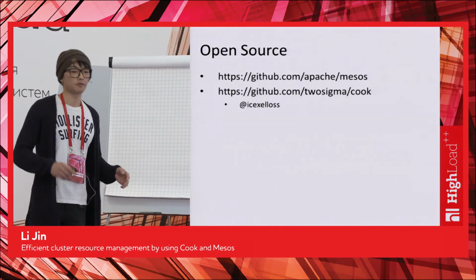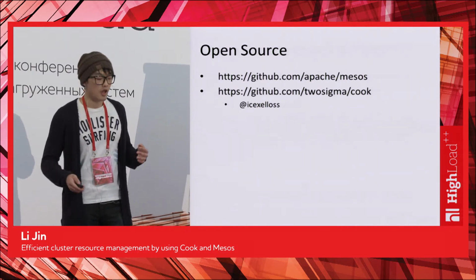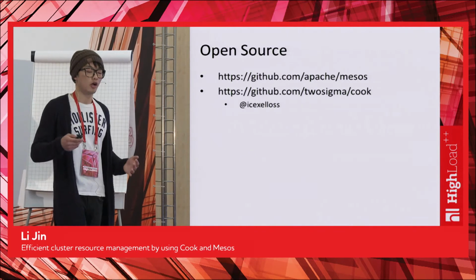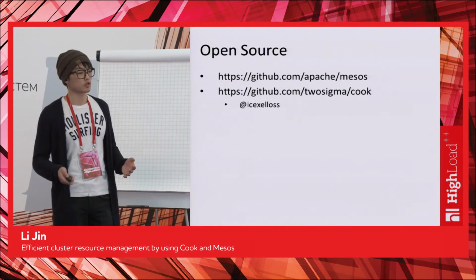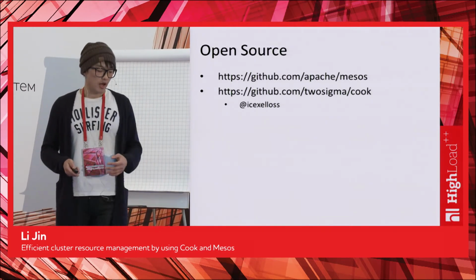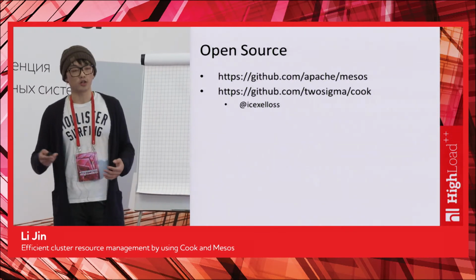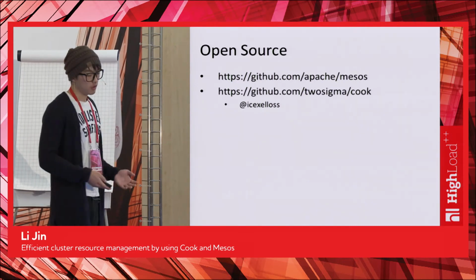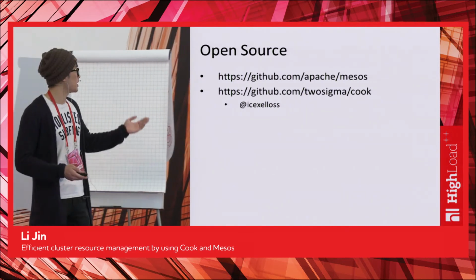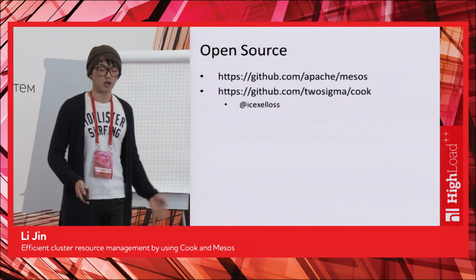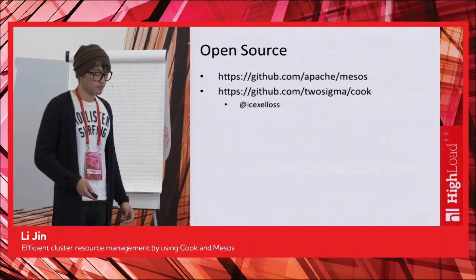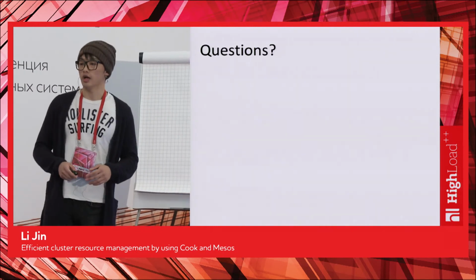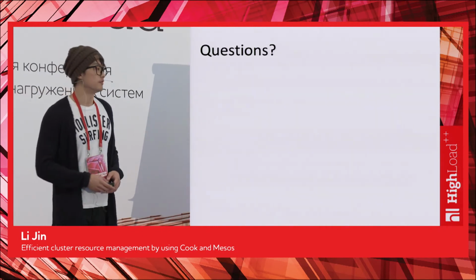Mesos has been in production for over 3 years, and Cook has been running in the production at Two Sigma for over a year, and we consider it to be pretty stable. And if you're interested in it, take a look. If you have any questions, you can ask me through Twitter or through GitHub. My username is iSilos. Talk to me if you're interested. So with that, I'm going to end my talk and open to any questions. Thank you very much.